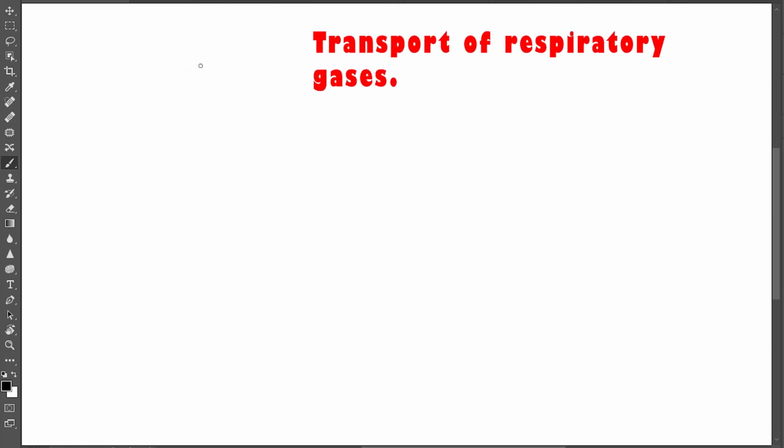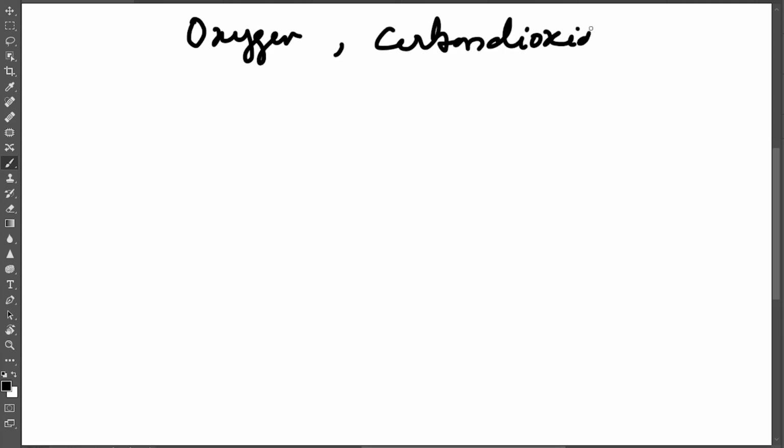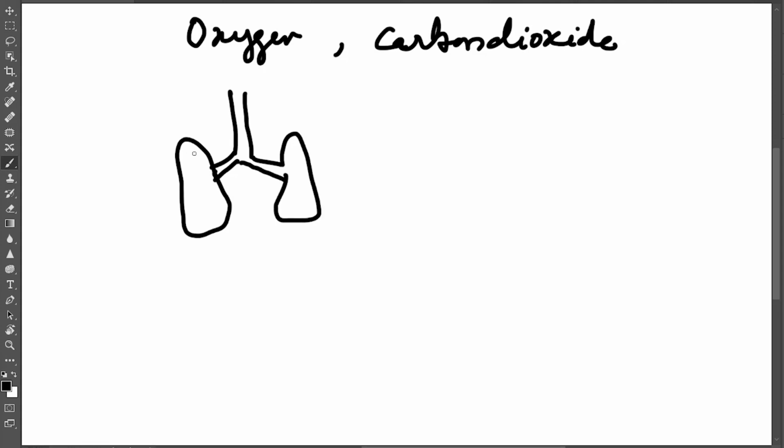Transportation of respiratory gases. The respiratory gases are oxygen and carbon dioxide. Let us know first about the transportation of oxygen. As we know, the lungs are the main organs of respiration, and the surface of the lungs contains a number of alveoli. Alveoli are thin and surrounded by blood capillaries. These blood capillaries which surround the alveolus carry oxygen.